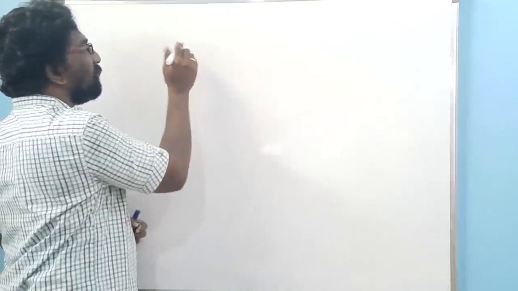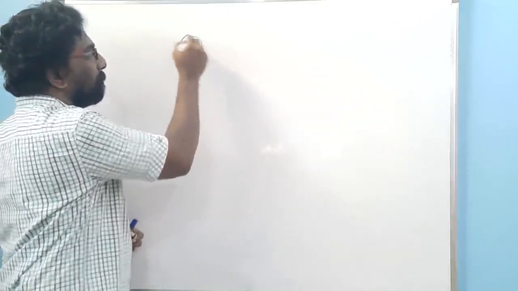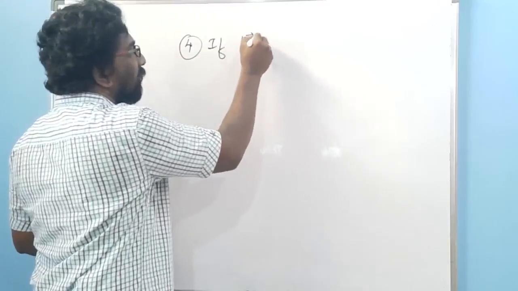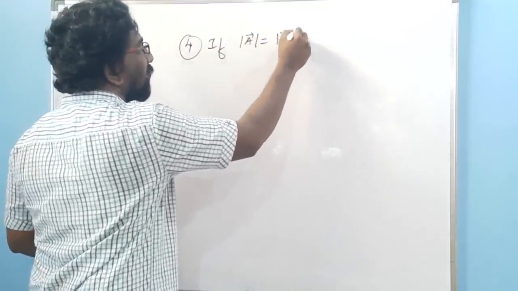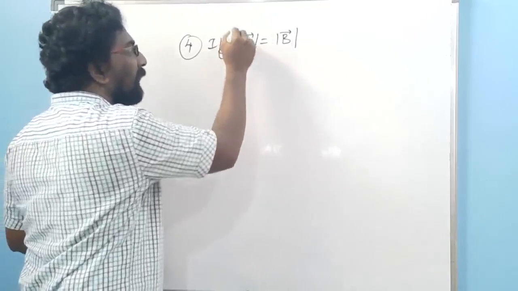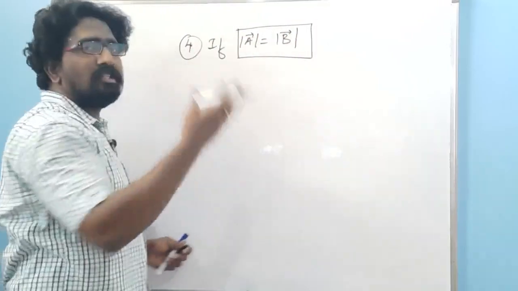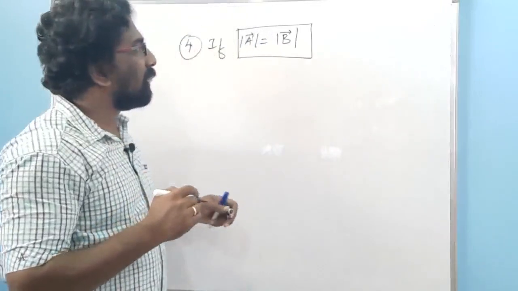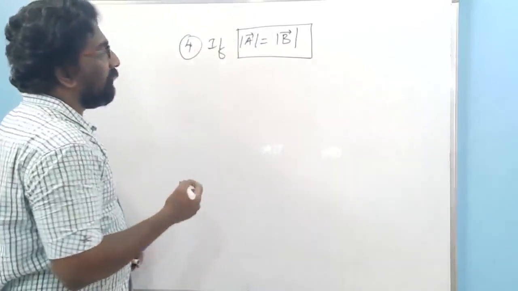Now the next one, the fourth case: if mod A is equal to mod B, that is, if the magnitude of vector A is equal to the magnitude of vector B, then what will happen to the resultant vector's magnitude?